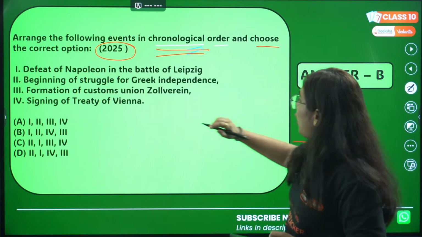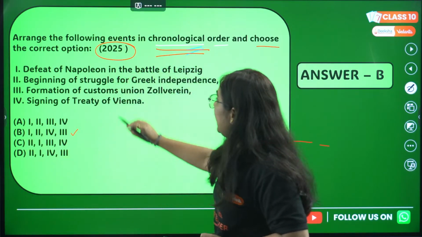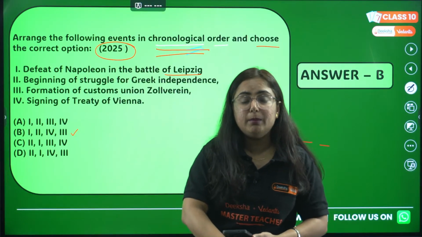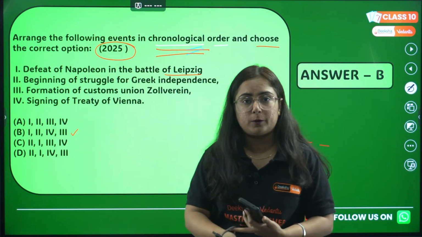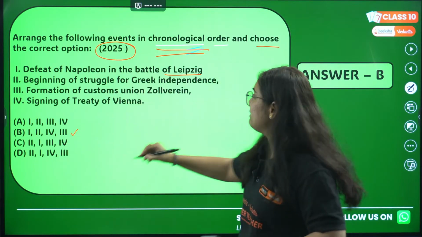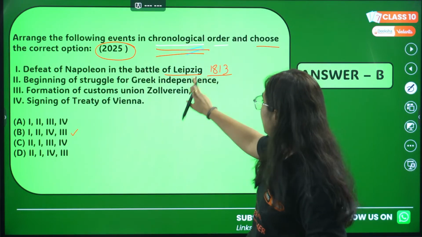Basically, B is the correct option, but how? I'll tell you. If we talk about the defeat of Napoleon in the Battle of Leipzig, see, Napoleon came into power in the year 1804, and since then he was fighting so many wars with the conservatives, and this was fought in the year 1831. So we know that this is 1831.